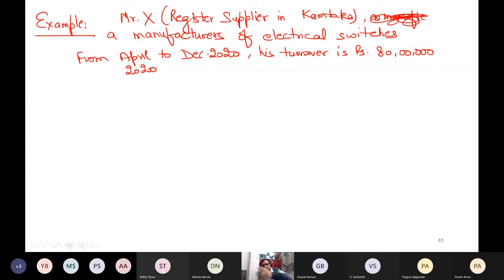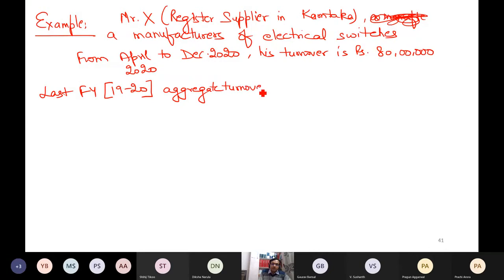Then it does not depend upon this year's turnover. I need to check, for example, his last financial year, that means 19-20. If in 19-20 the aggregate turnover was rupees 1.20 crore, then I can say that yes, he is eligible to opt for composition levy because last year turnover did not exceed 1.5 crore and the person is in Karnataka. Yes, I am eligible this year to pay tax. So what are the options I have? Option 1, if I want to pay tax under normal scheme,